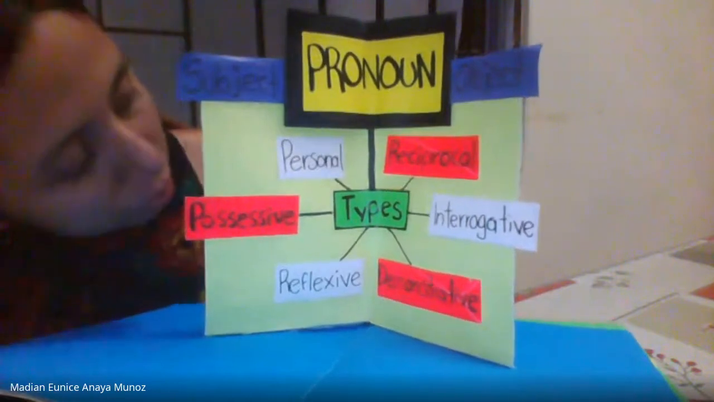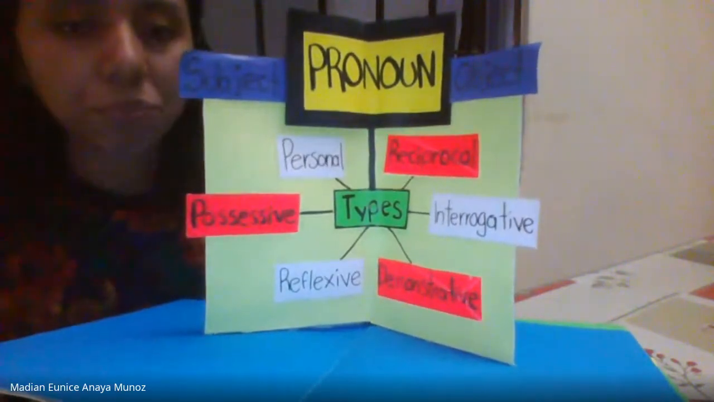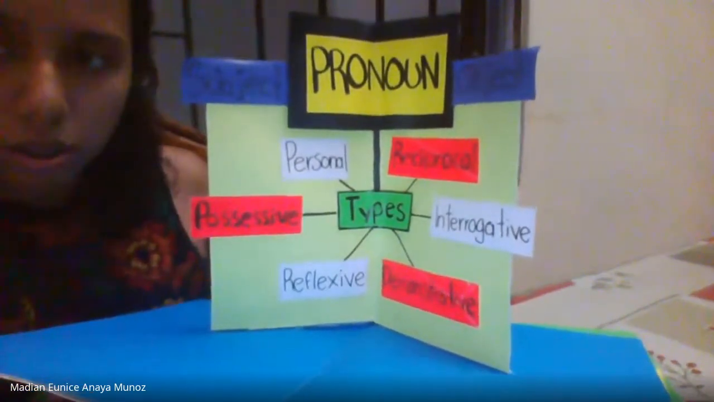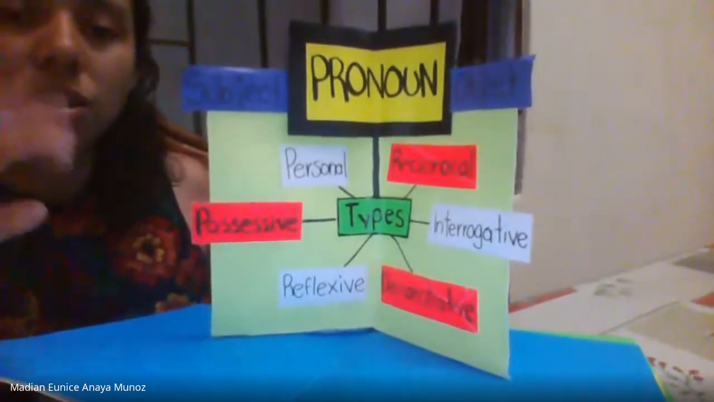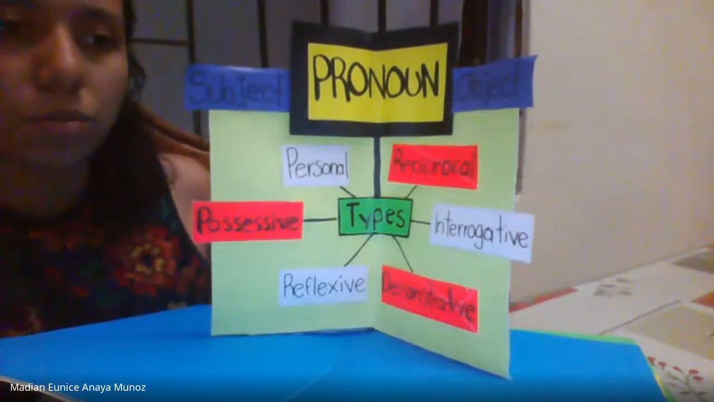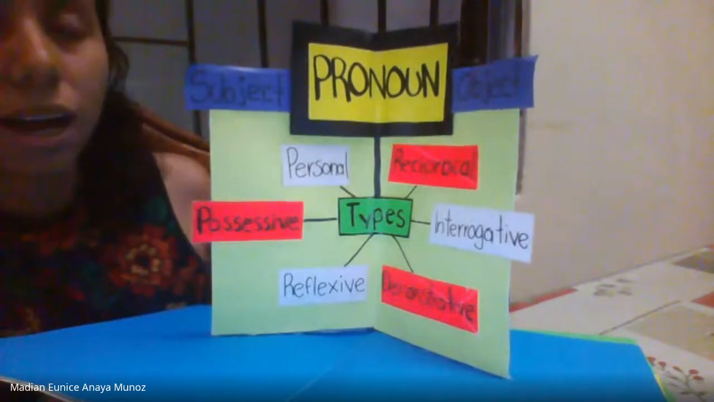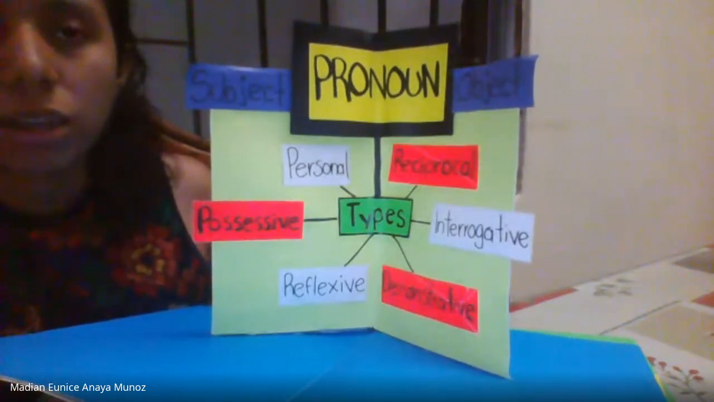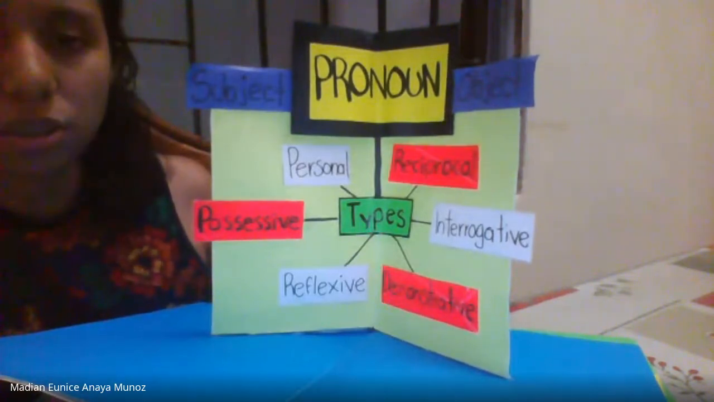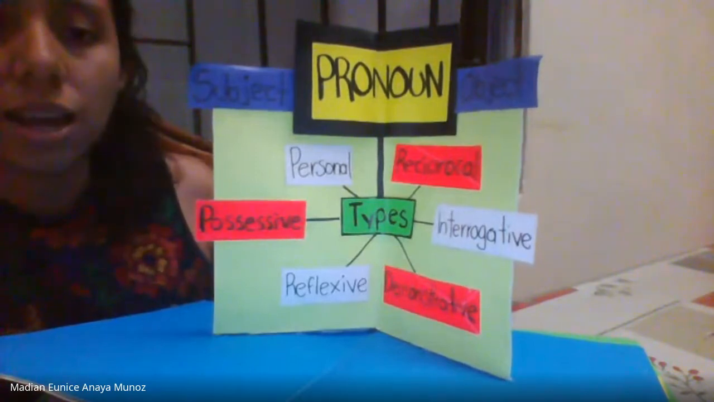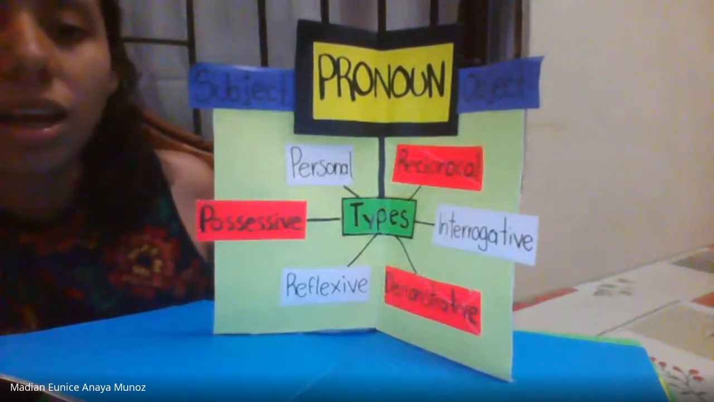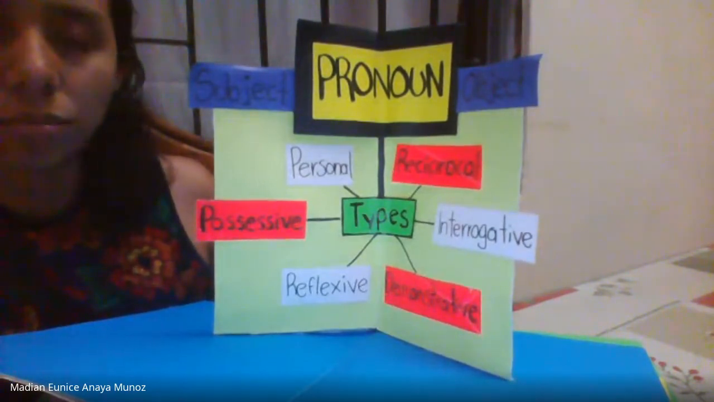So the pronoun has different types. For example, personal pronouns. Personal pronouns are used for a specific person or object. For example, the first person singular is I, plural is we, the second person is you for singular and plural form. The third person is he, she, and it, for a thing, and they for plural.